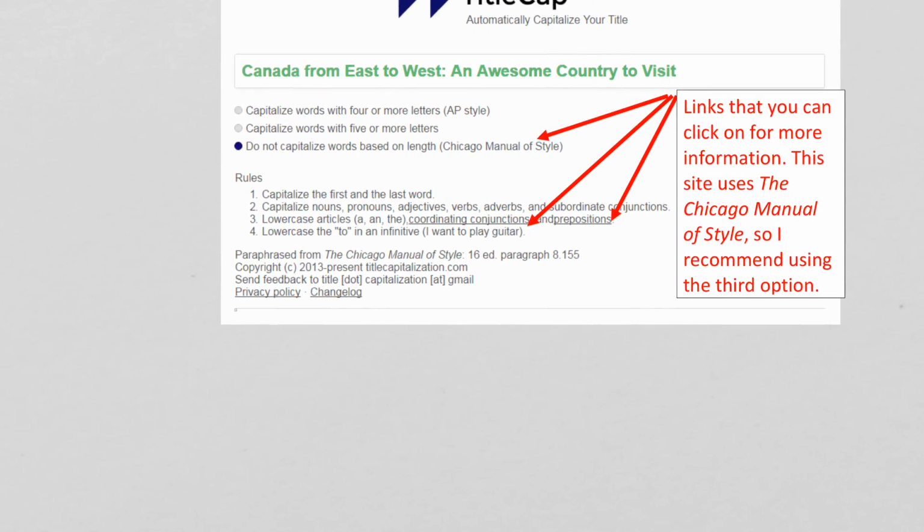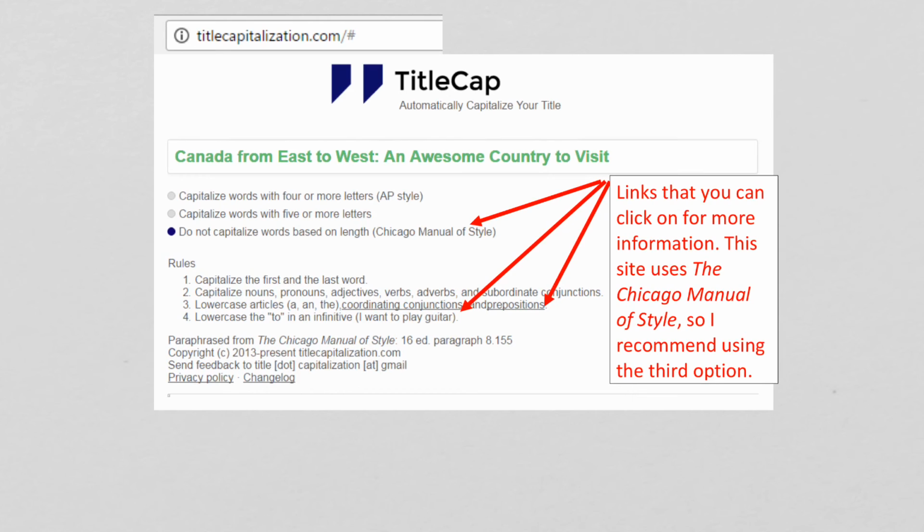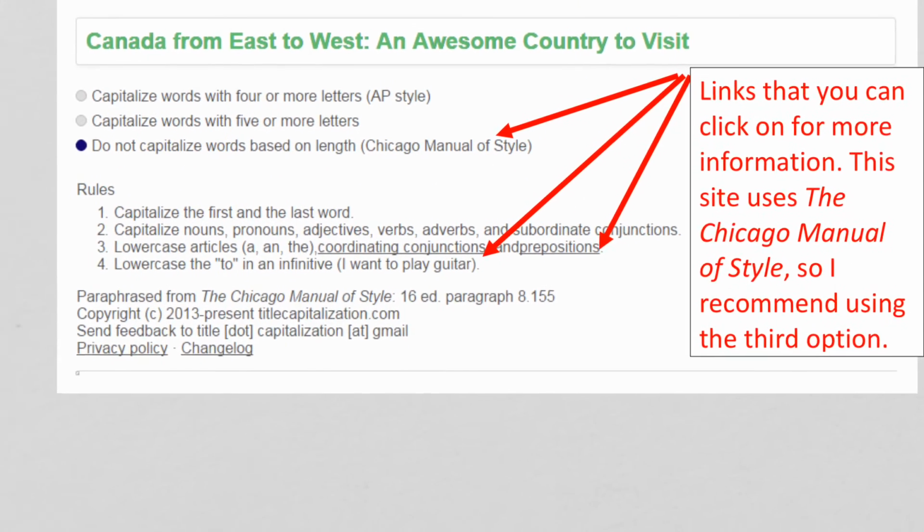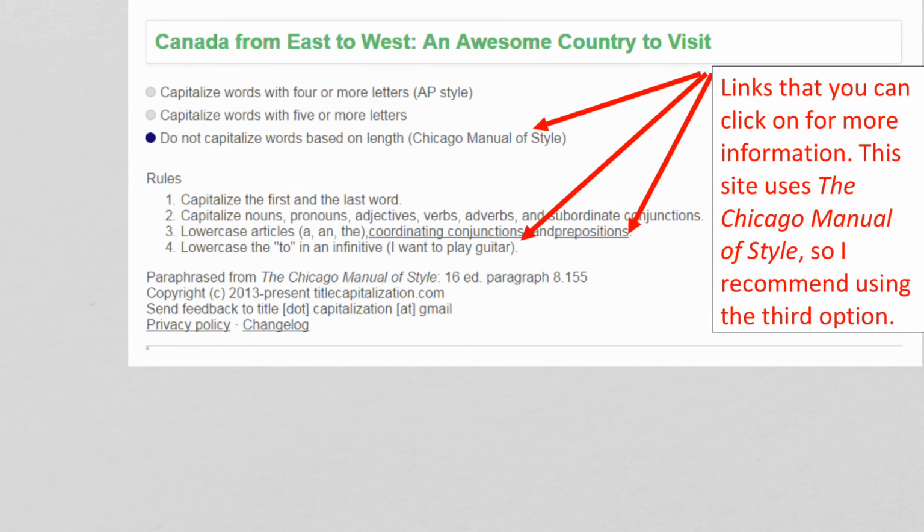So that's another thing that I like about this site is you don't need to have any prior knowledge about the parts of speech in order to type in your title and figure out how to capitalize it. But you can still see the words, you can still see the rules if you want to know them.